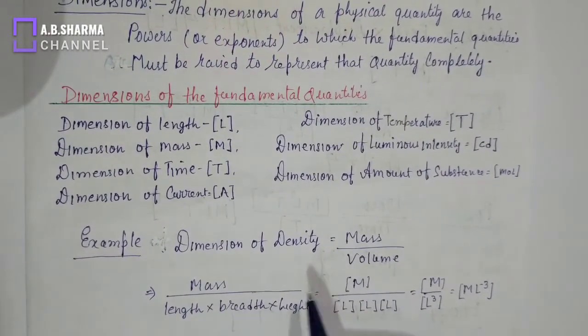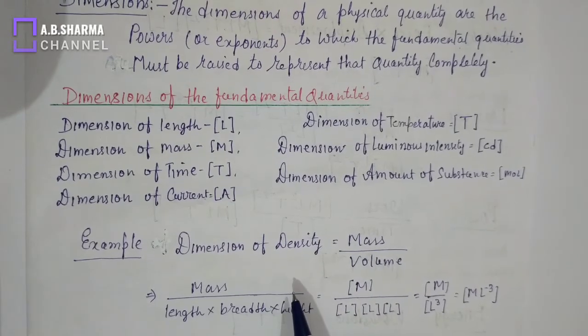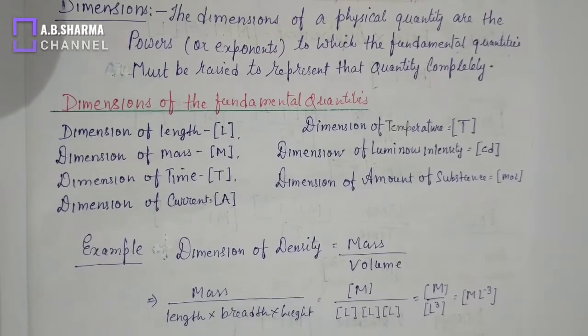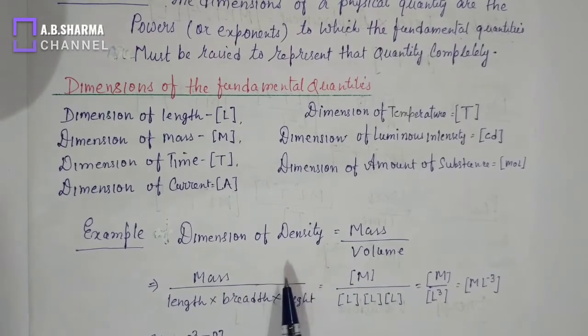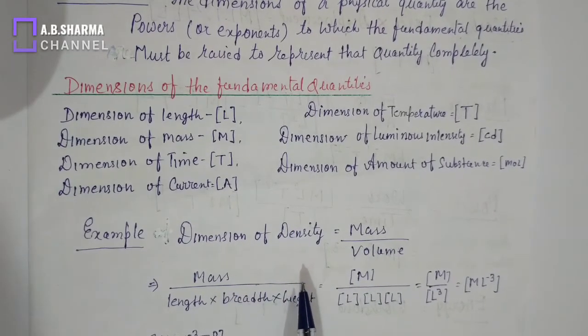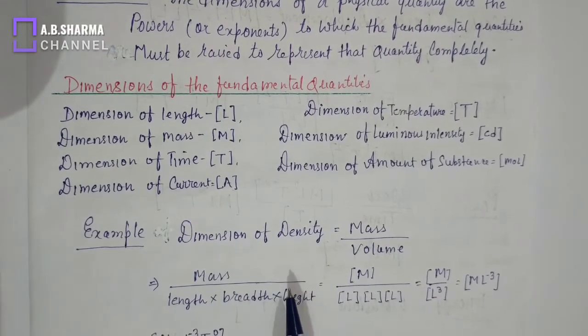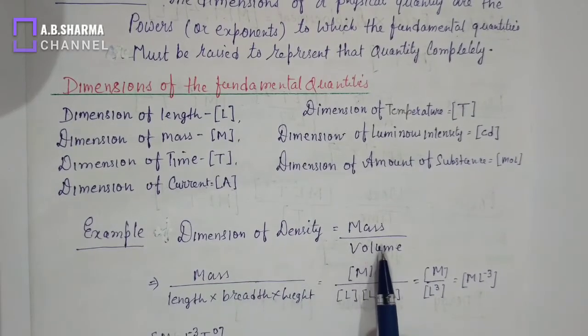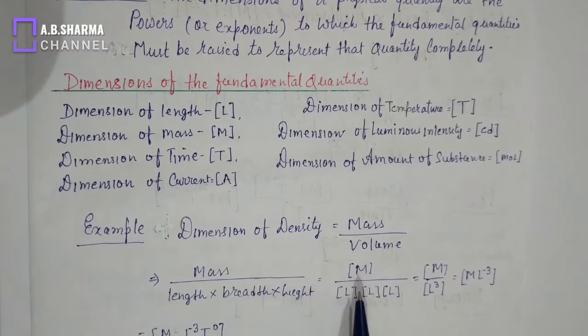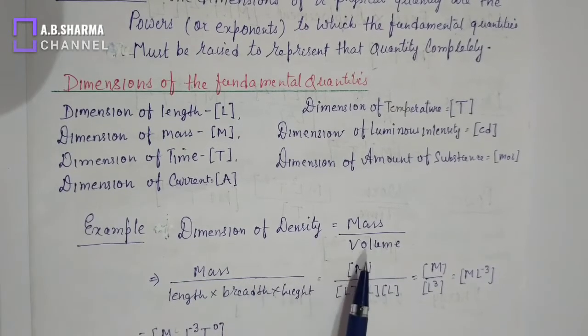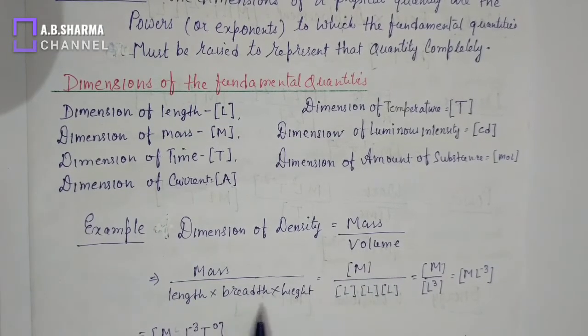I have already explained that dimensions are the powers raised in the fundamental quantity. So what will be the dimension of density? To find dimension we must know the formula of that physical quantity. Density is equal to mass per unit volume, and the dimension of mass is M, and formula of volume is length into breadth into height.